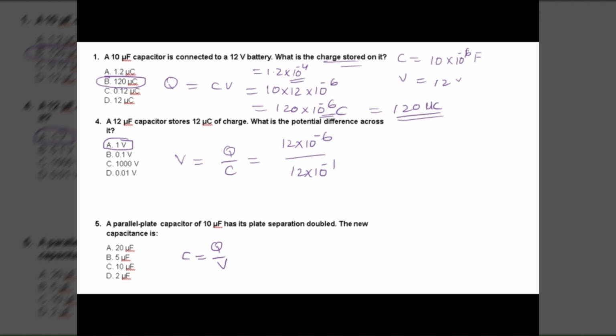It will be without calculation. Yahya, can you please? Because the distance is doubled, capacitance is half. Distance doubles, capacitance is half. More distance, less capacitance. So it will be halved: 10 microfarad, when the separation is doubled, changes to 5. So your answer is B.